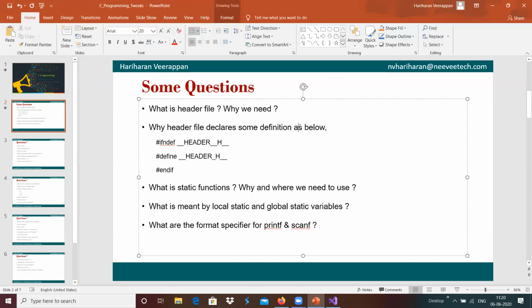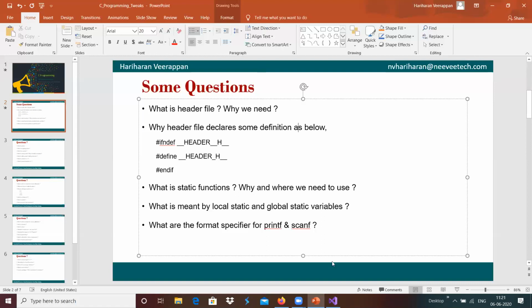Then every header file will have an ifndef and define, and at the end of the file there will be an endif. What is the need for that?